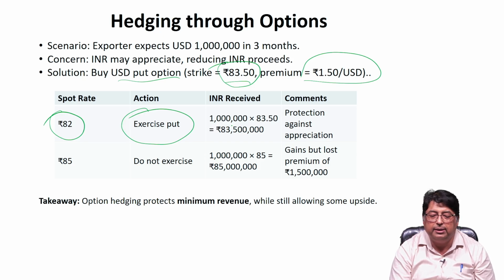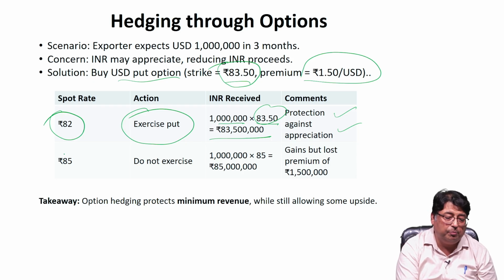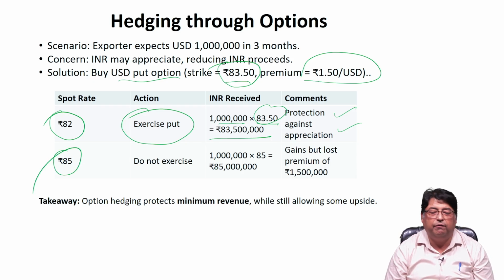The Indian currency received will be 10 lakh multiplied by 83.5, which is the strike price, and this gives 8 crore 35 lakh rupees to the exporter, and this is protection against the appreciation of Indian currency. But let's suppose the spot rate is 85 rupees.